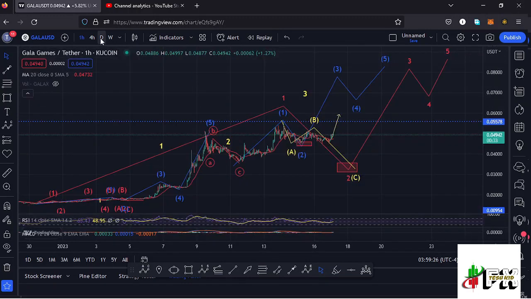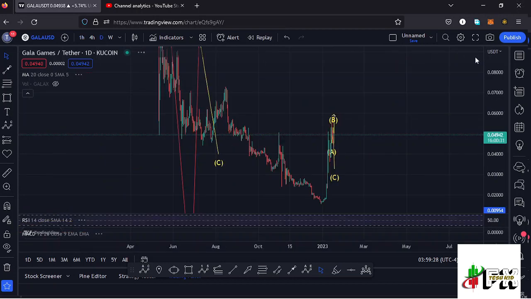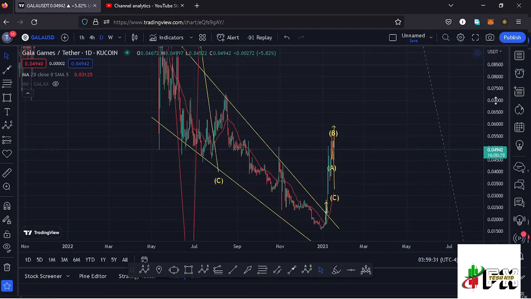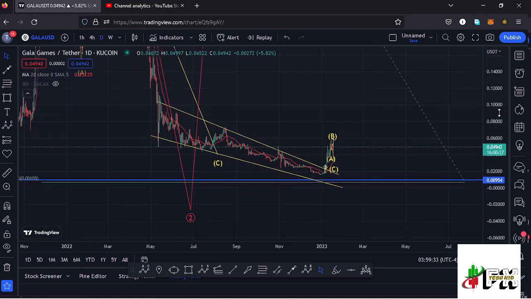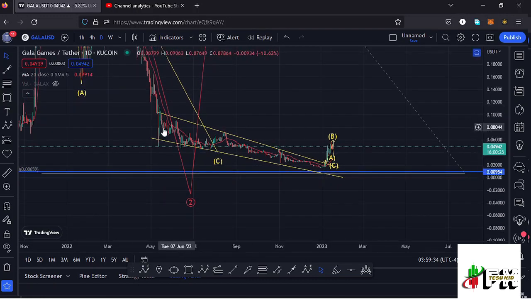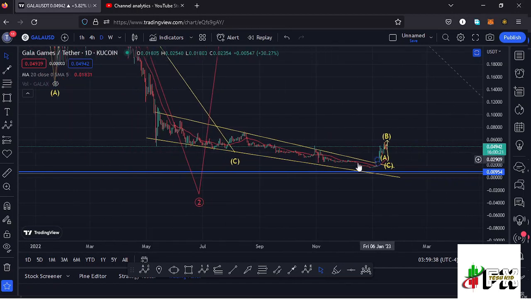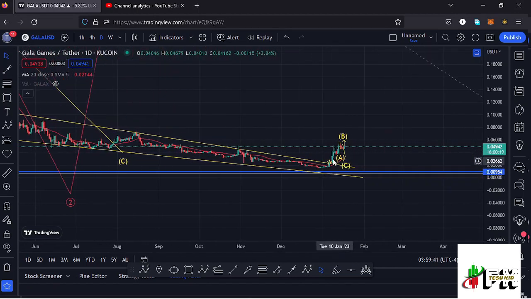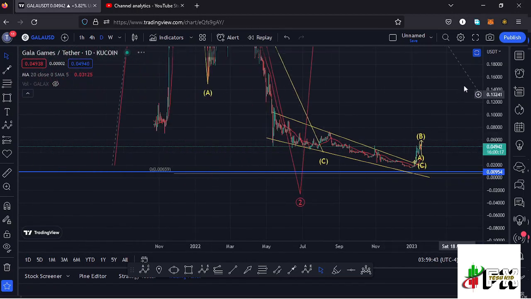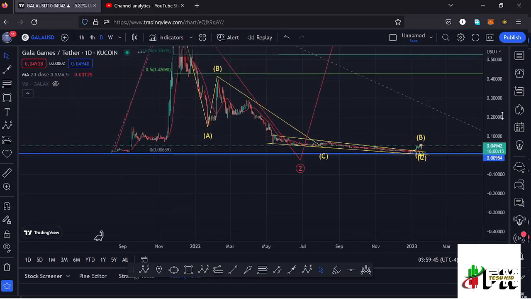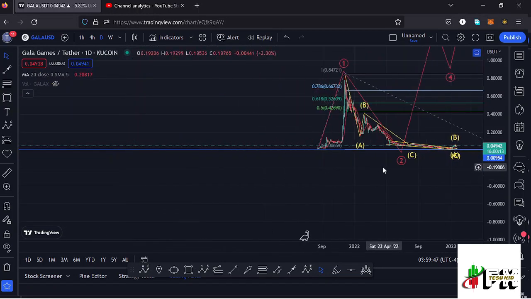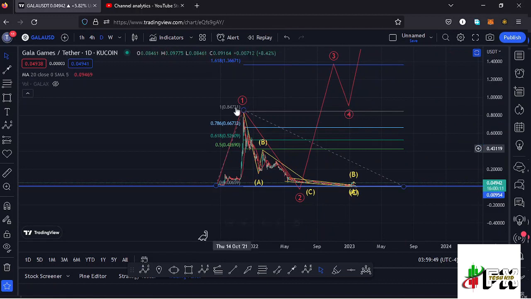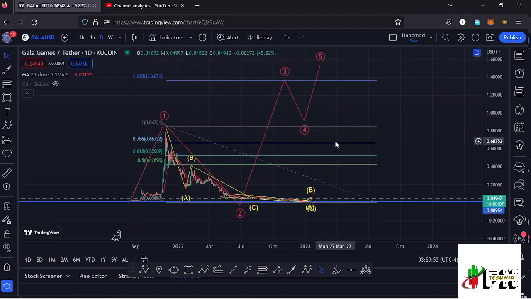And jumping to the daily chart to give you the long-term scenarios that I'm expecting to play out. Here on the daily chart, you can first see that we have this falling wedge, which is a chart pattern that was supposed to give us a breakout to the upper side. And the breakout happened, we saw a retest and then continued pushing even higher. And if I zoom out, you can also see that I have this EDU12 structure that is going in red, which is going to give me the long-term scenarios that I'm expecting to play out,